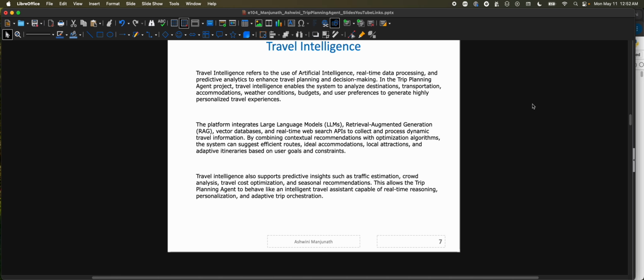Travel intelligence refers to the usage of AI, real-time data processing, and predictive analytics to enhance travel planning and decision making. In this project, travel intelligence enables the system to analyze destinations, transportation, accommodation, weather conditions if needed, budgets, and user preferences to generate highly personalized travel experiences.